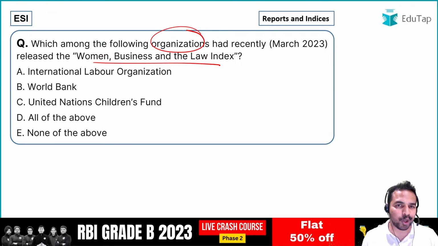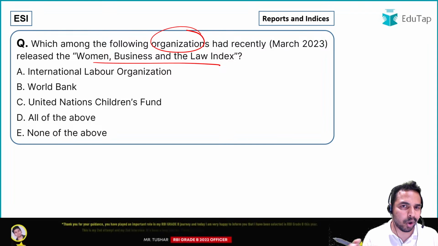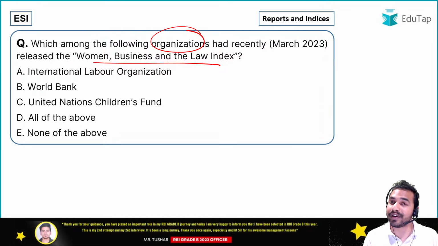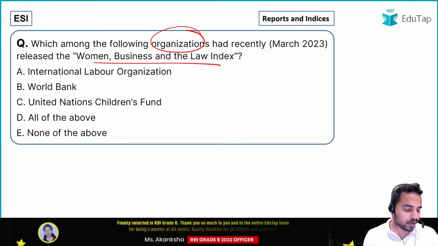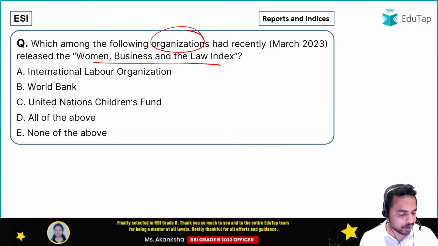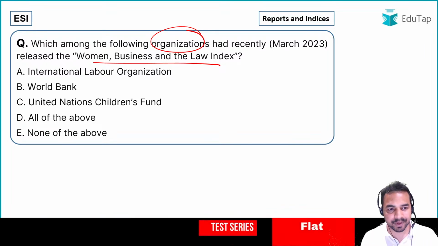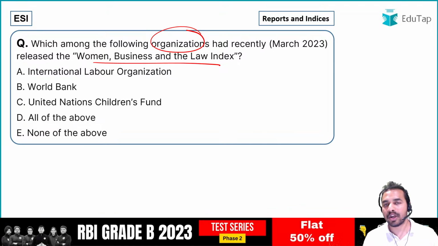I already told you we have clubbed all the World Bank reports together and we are covering them together so that you will be able to remember these reports for a longer period of time, at least for your exam. Okay, so guys, Women, Business and the Law Index, how can you remember this particular part?